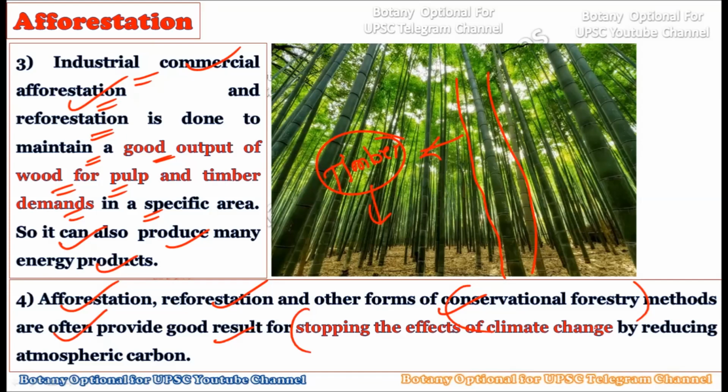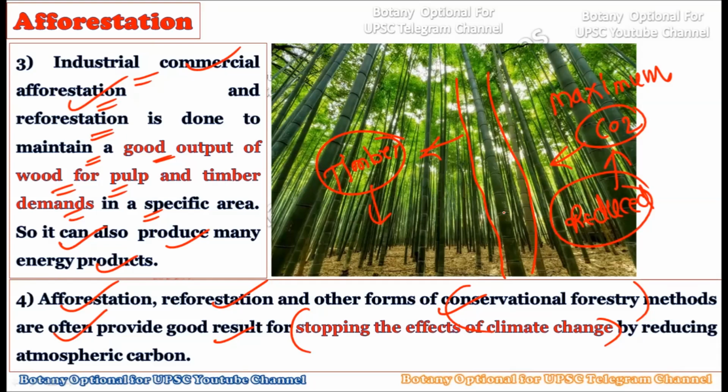Now afforestation, reforestation and other conservational forestry methods often provide good quality results in stopping the effect of climate change by reducing atmospheric carbon. You know, if there are maximum plants, these plants can absorb the maximum amount of CO2 from the atmosphere in the process of photosynthesis. Once they absorb the maximum amount of CO2 through photosynthesis for the creation of food, the amount of CO2 in the atmosphere will get reduced. Once this CO2 is reduced, the effect of global warming can be kept in check.